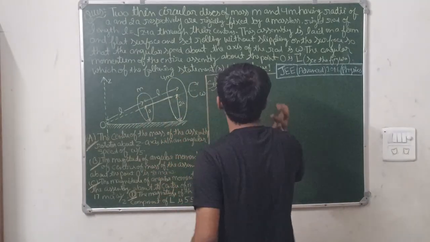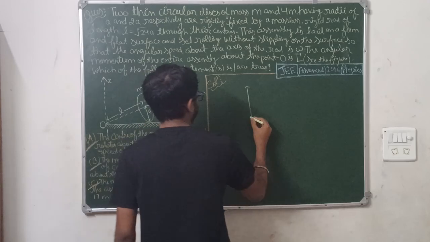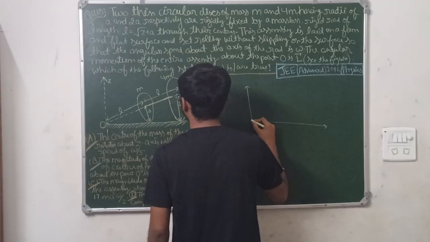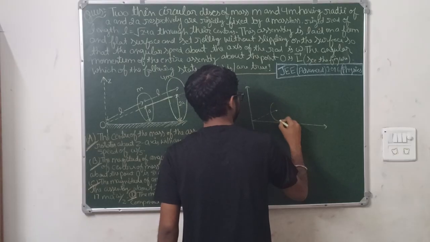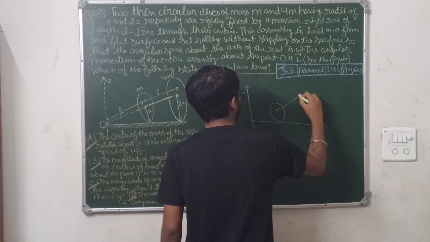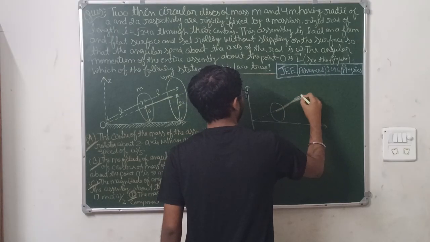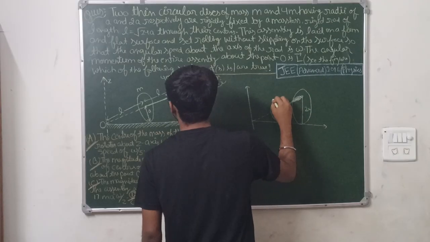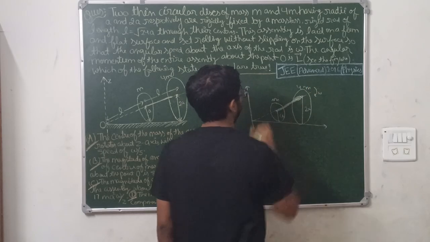So I will be redrawing this diagram here. First of all, this is the z-axis, and this is the system. This is the smaller disc, and this is the rod, and this is the bigger disc, and the radii are a and 2a. Masses are m and 4m, and it's rotating about with omega.